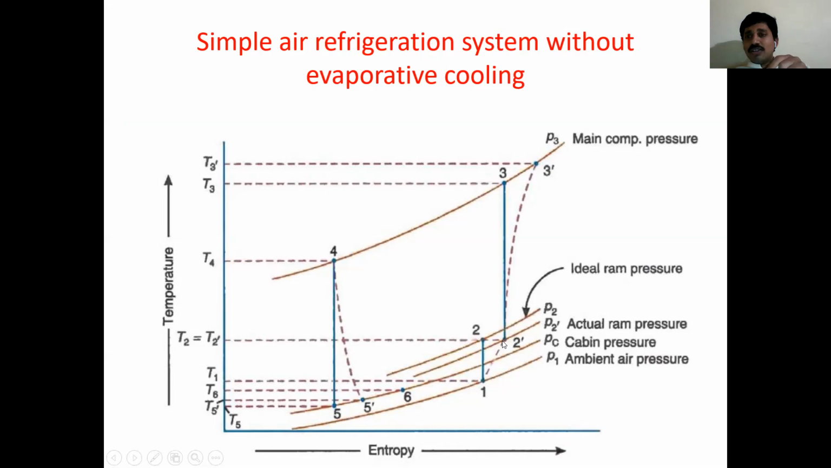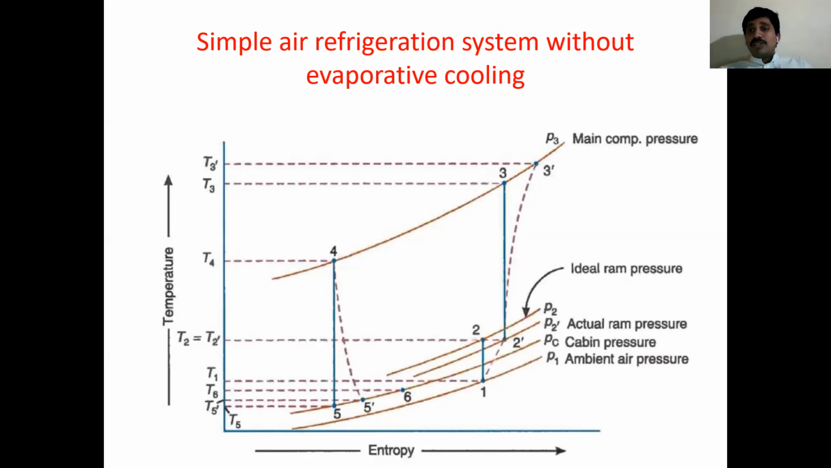But see, at 2 dash the pressure is somewhat decreased compared to the theoretical or isentropic pressure after isentropic compression. The pressure value is decreased in the actual process. I did not reach the ideal pressure. Why? Because when air passes through a diffuser, pressure drop takes place due to frictional effects. So due to that friction, pressure drops.